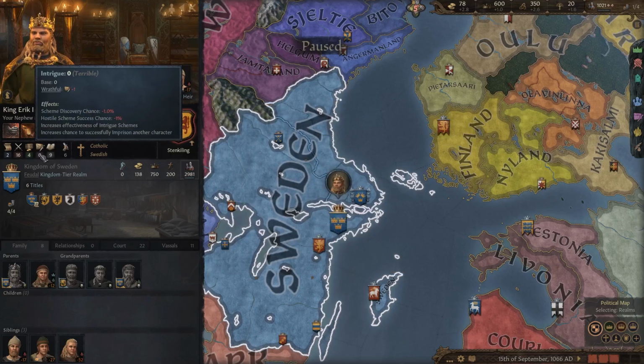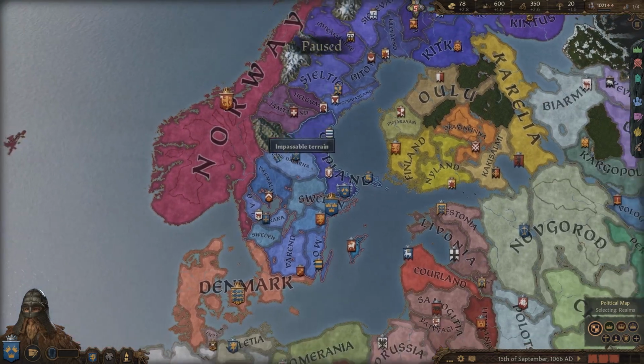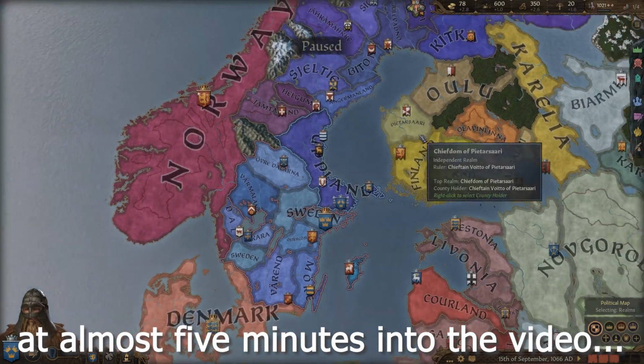So when we do decide to do a murder scheme on him, hopefully it'll have good odds at going through. But for now, I think we are ready to let this game start out.